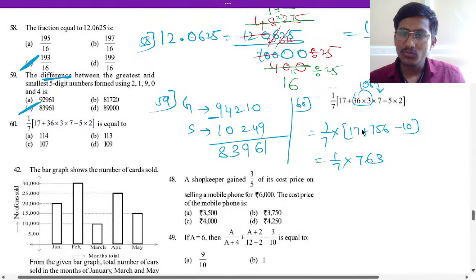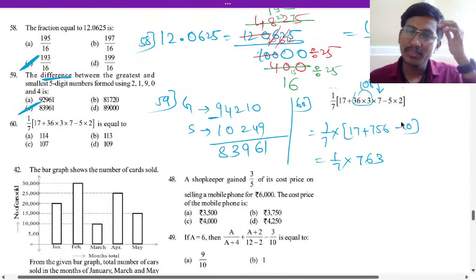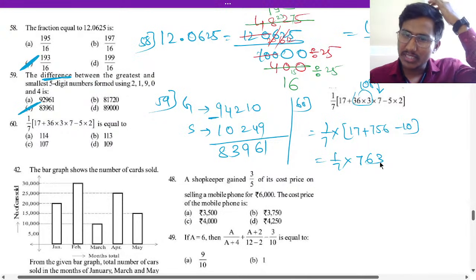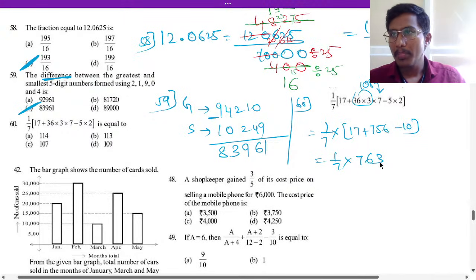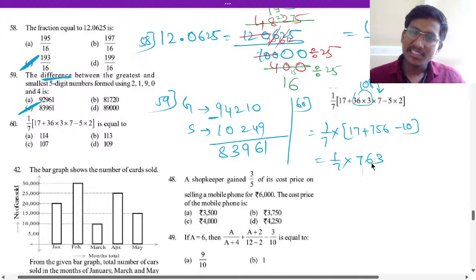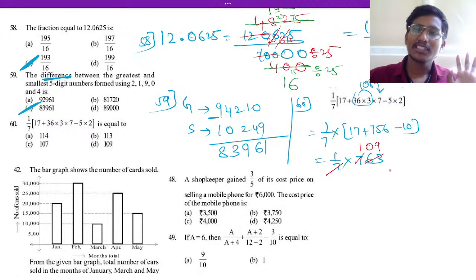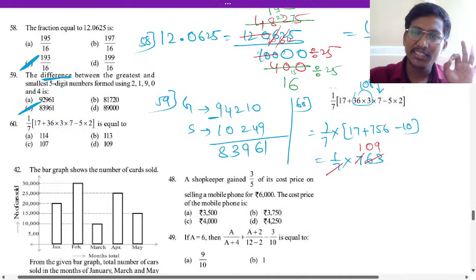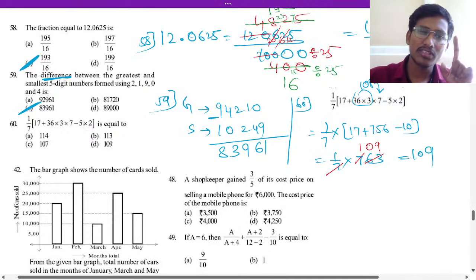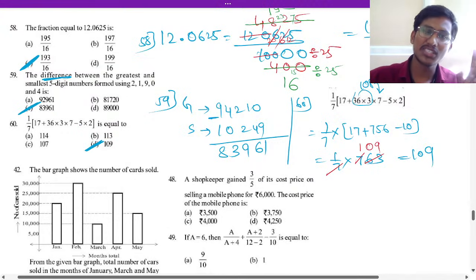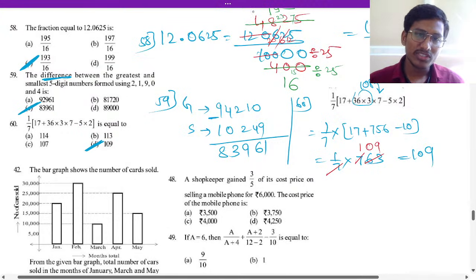So add them both and then minus it. Okay, so the answer will come 763. So divide it now. Now cancellation will come, right? So 7 1s are 7, 7 here 6 is smaller, 0, 7 9s are 63. So that is 109 answer for 60. 109 is option D. Yes, how was the paper, students?